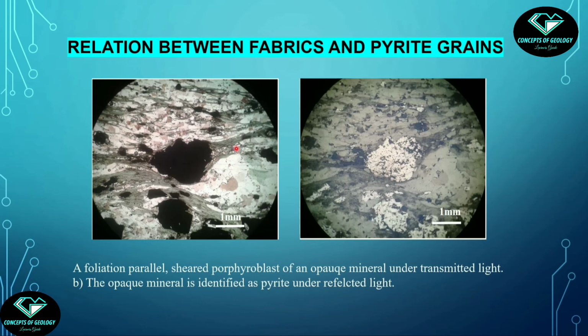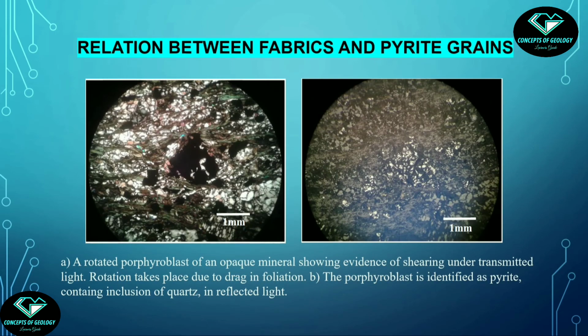Fine. See, this foliation is just wrapping the pyrite grain. Also observe here that the pyrite grain is sheared. So these are indications that the pyrite grains are pre-S1, because S1 is wrapping it, and during the formation of S1 the pyrite grains became sheared. Here the event of shearing is more evident.